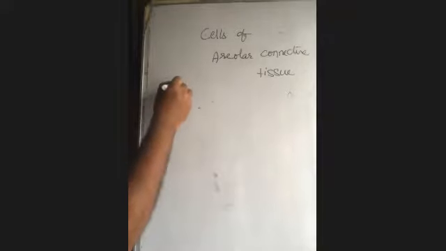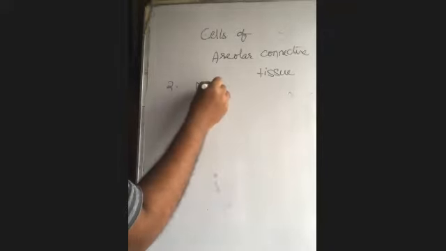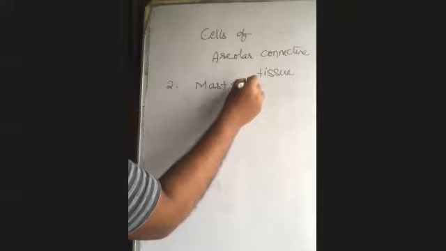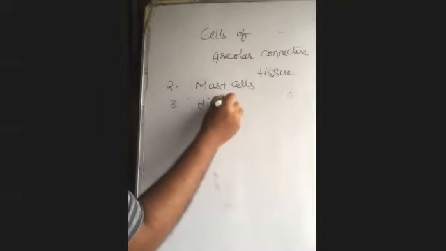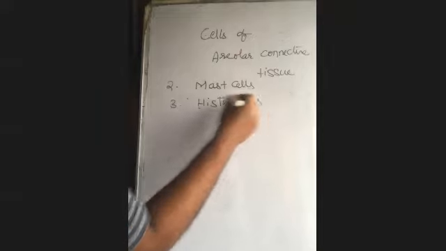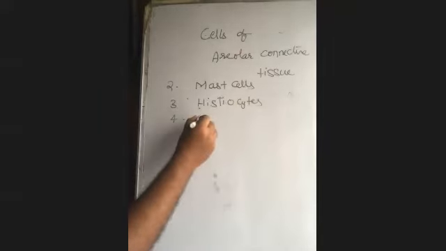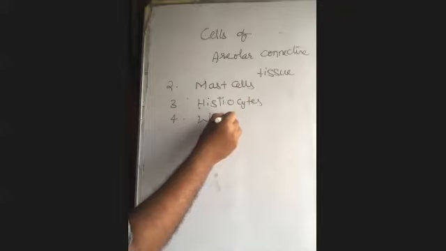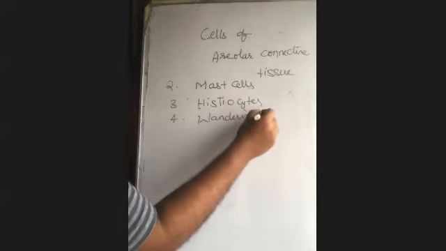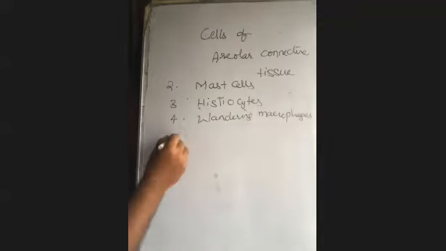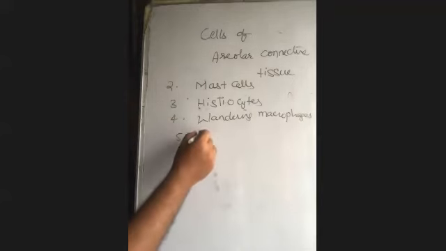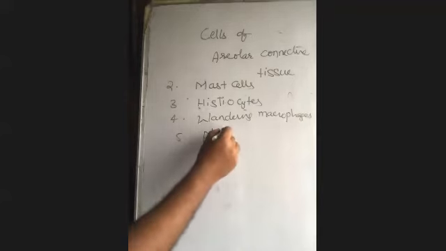Number 2, mast cells. Number 3, histiocytes. Number 4, wandering macrophages. Okay, mast cells, histiocytes, wandering macrophages, plasma cells.